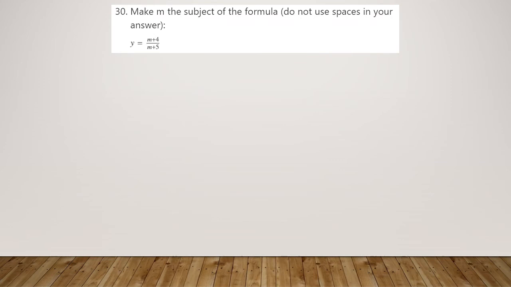So number 30, we've got another change the subject of a formula, but this is a more advanced version because the subject that we're after, m, actually appears more than once in the formula, so we need to isolate that. So the first problem we've got is that the m is on the bottom of a fraction as well as on the top of a fraction. So let's get rid of the fraction first. So if we times both sides of our formula by m plus 5, we're going to start to get rid of the fraction. So we'd end up with y brackets m plus 5 equals m plus 4.